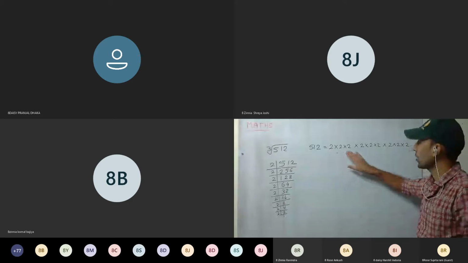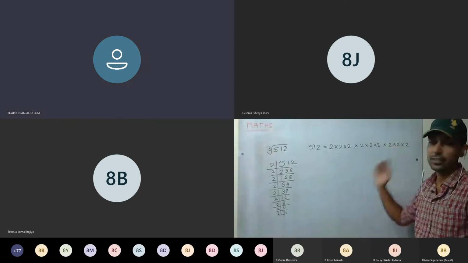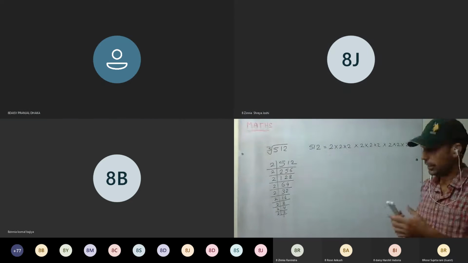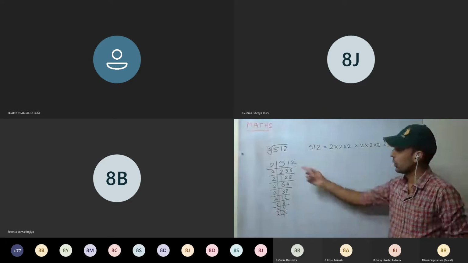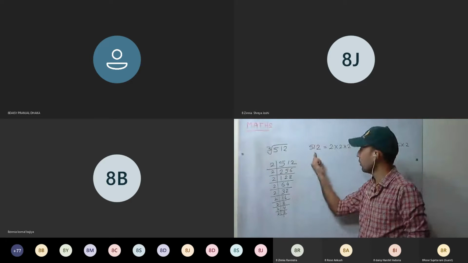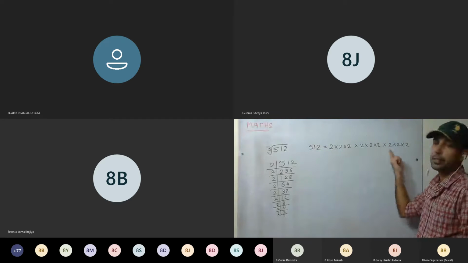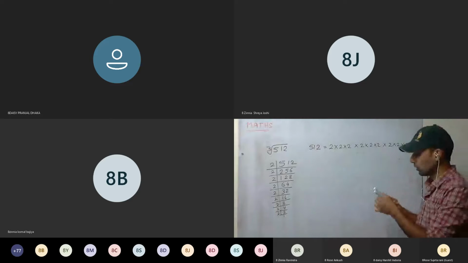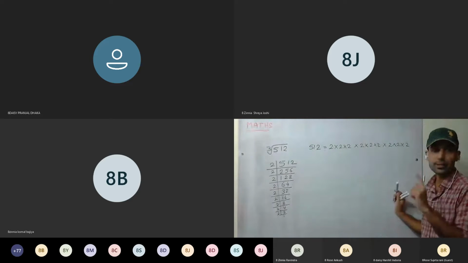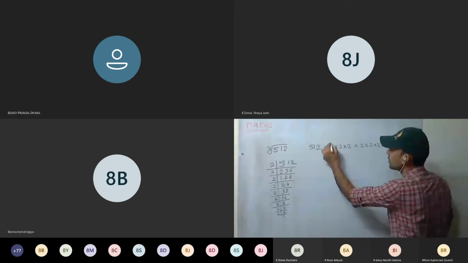Okay, so have you calculated the prime factors? All are 2's. 8 is the answer. Now see here, how you are going to do it. First calculate the prime factors. We have calculated the prime factors. Now write in this way: 512 equals 2 multiplied 9 times. Now what will we do next? Make the triplets. In square root we made pairs. Here we will be making triplets.